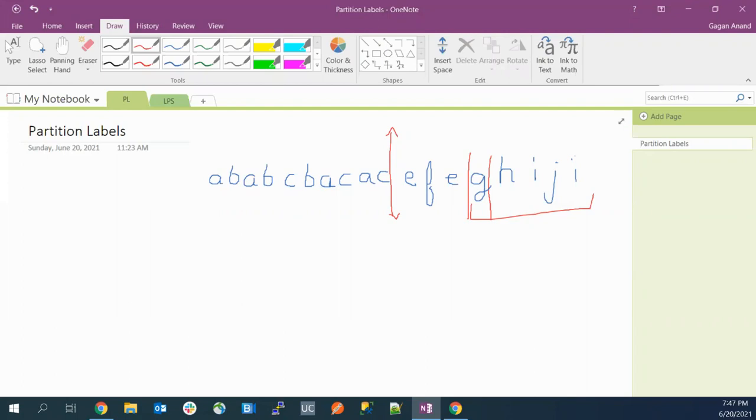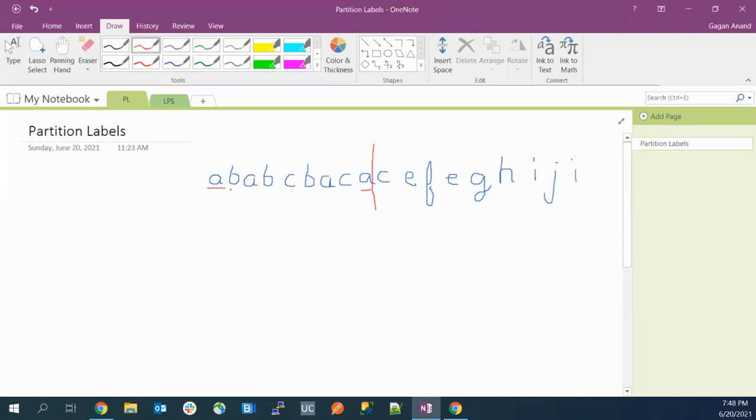Okay. So now let's discuss how we can go through this. We'll try to find the answer first, then we'll go to the approach. So here we can see the last occurrence of A is here. So that means our first partition should be here or after this. That thing is sure now. So the first partition should be here or after this. So this thing is sure here.